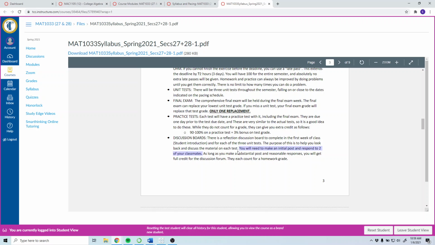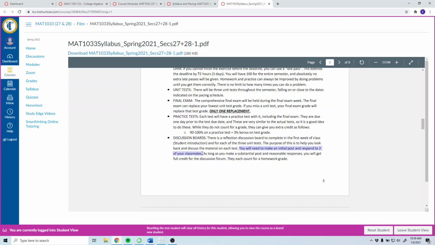Especially for the ones about the 3 unit tests, you're going to say what maybe you found most difficult, what you thought was easiest, what you're most worried about for the test. I can be in there responding as well, but your classmates might respond and help you. So that's the reason you need to respond to two. And you shouldn't just say, oh, I thought this was the hardest thing too.